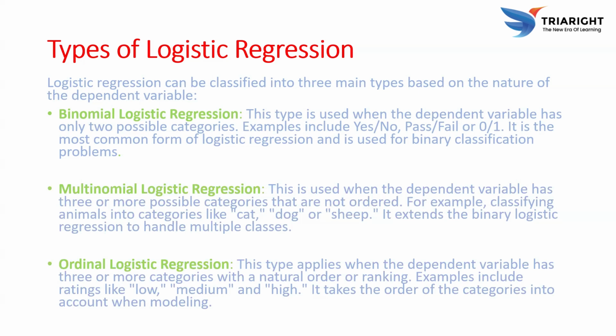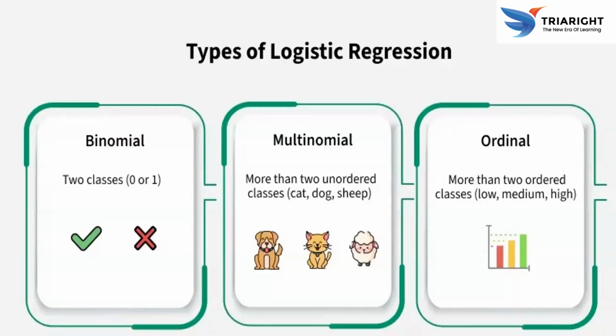So, looking at the types of logistic regression: binomial has two cases, yes or no, right or wrong. Multinomial has more than two unordered classes, like cat, dog, and sheep. And ordinal has more than two ordered classes, like low, medium, high. Binomial logistic regression is the most common form. It is used when the dependent variable has only two possible categories, like pass, fail, yes, no, zero, one. Its purpose is that it is specifically designed for binary classification problems.